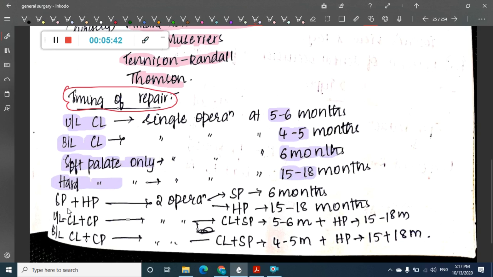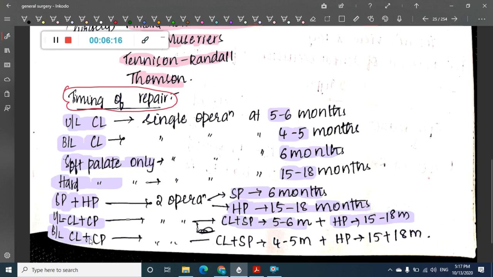Then if there are combinations, if cleft palate of both soft palate and hard palate is present, then you will have to do 2 operations. For soft palate you should do at 6 months, and for hard palate at 15 to 18 months. If there is unilateral cleft lip and cleft palate, then cleft lip and soft palate you should do at 5 to 6 months, whereas for hard palate you should do the surgery at 15 to 18 months.